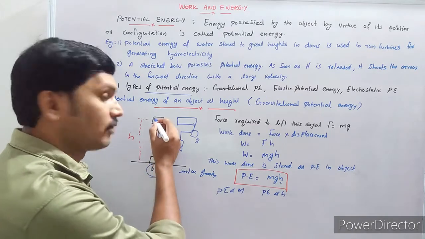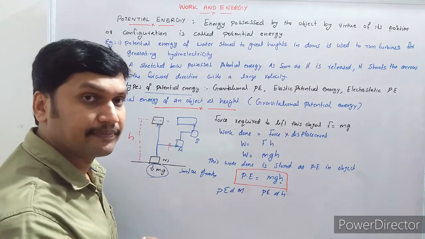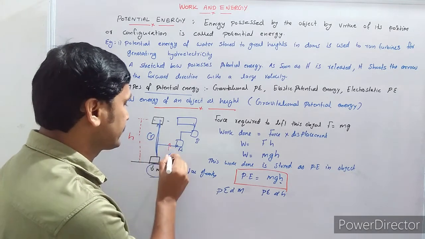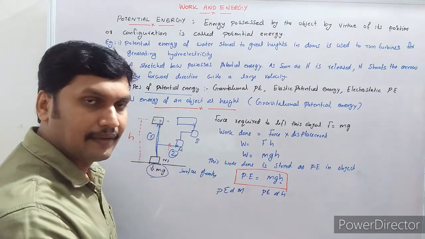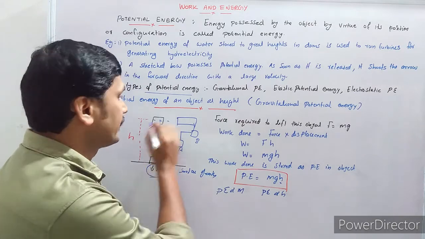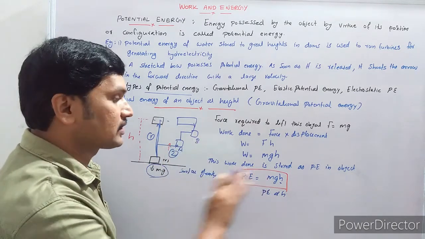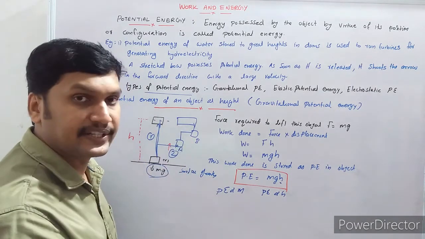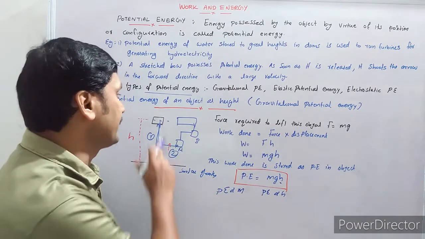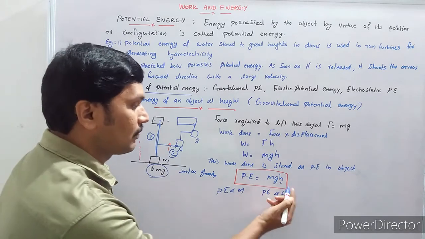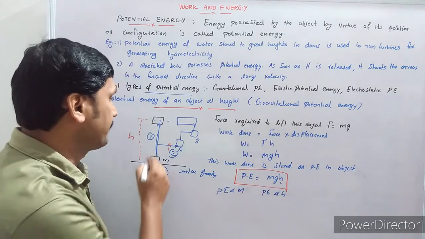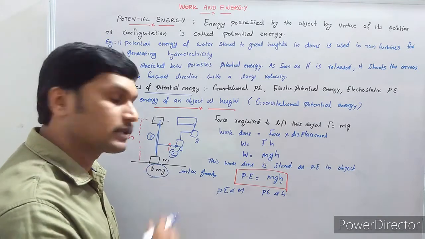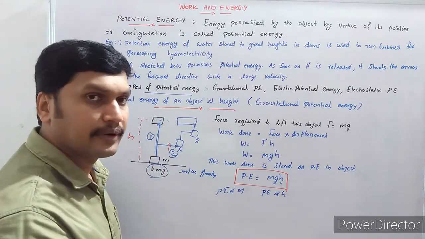We can displace this body to a height h in different ways. Either this direct path can be selected, or this second path can be selected. But the work done, or potential energy, does not depend on the path along which the object is displaced. It depends only on the final position, because it depends only on the height. It does not depend on the path along which the object is taken to that point. It depends only on the initial and final points.